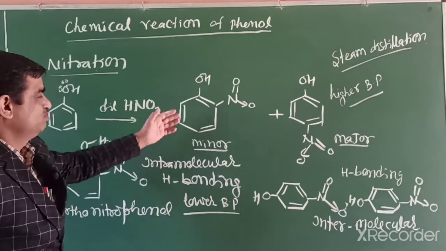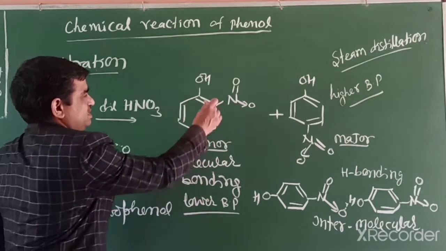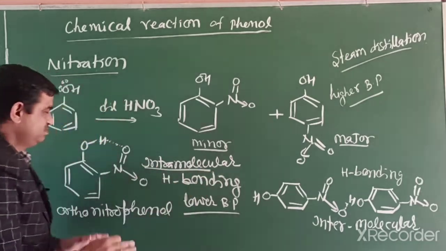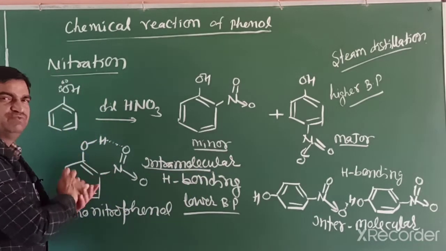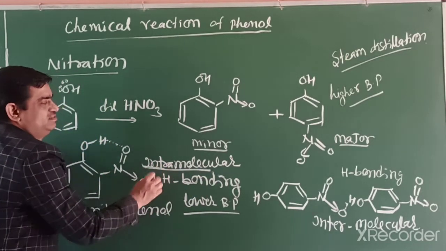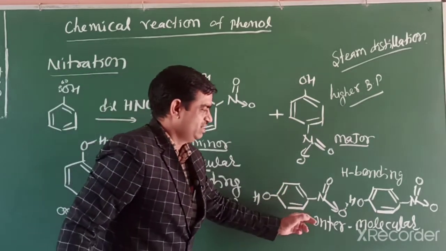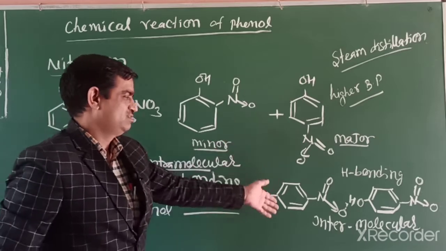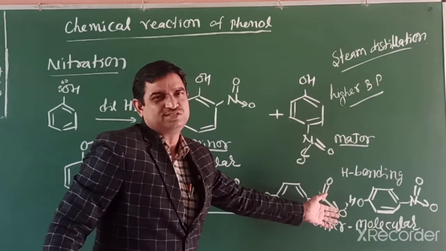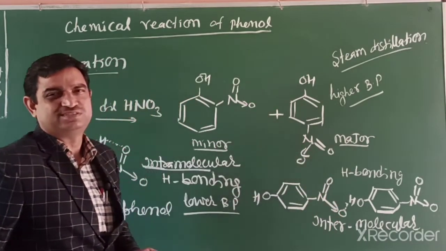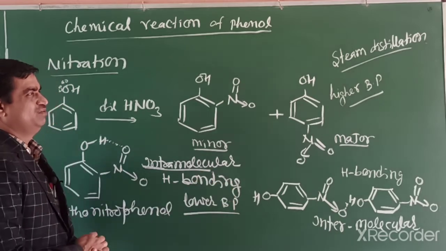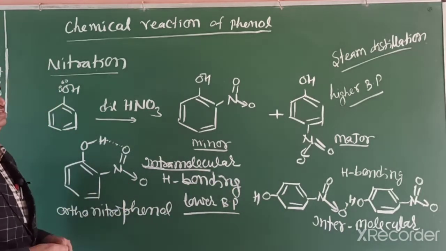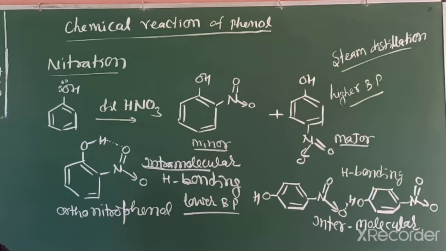The reason is orthonitrophenol has intramolecular hydrogen bonding, means hydrogen bond within one molecule, and paranitrophenol has intermolecular hydrogen bonding. So we have to dissociate this bond to change to gaseous state. So paranitrophenol has a higher boiling point, and they can be separated by steam distillation easily.